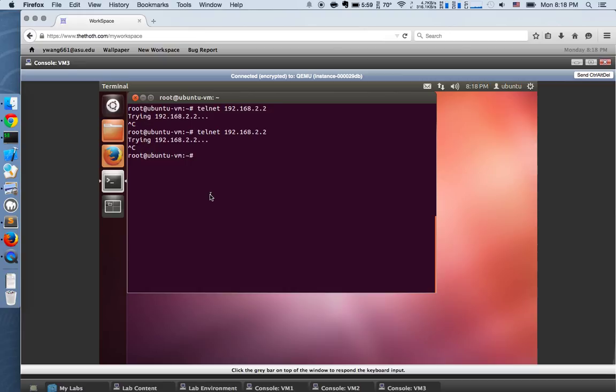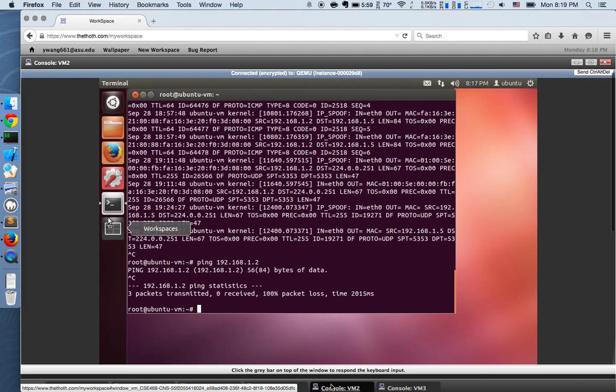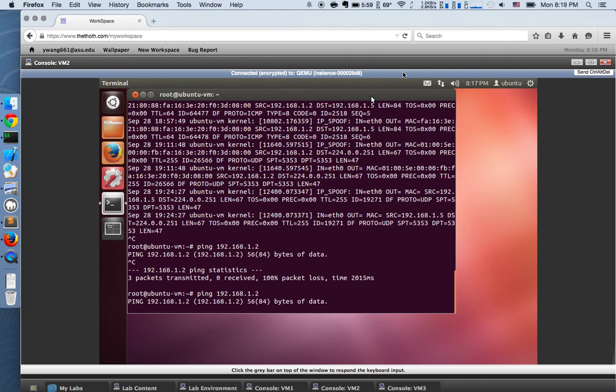And then I block the ICMP ping request on VM1. So from VM2 I cannot ping VM1's IP address. As you can see, if I ping VM1, it cannot get a response.